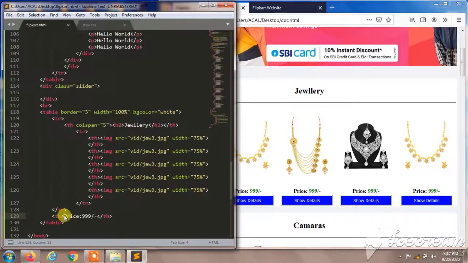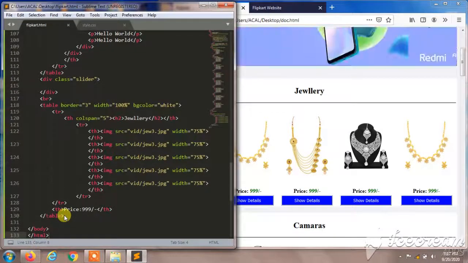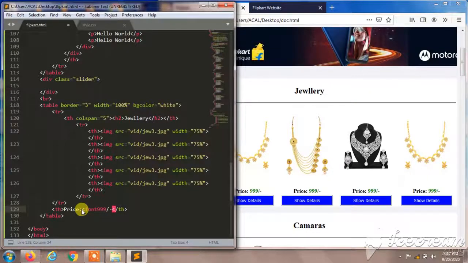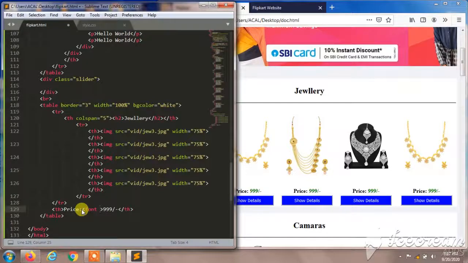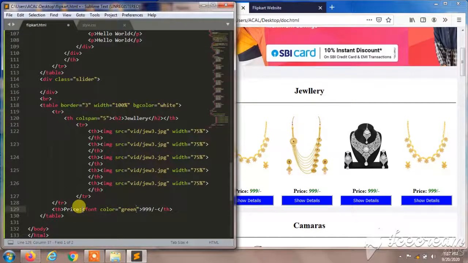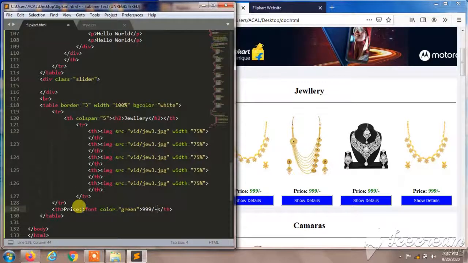I'll give font over here to change the color. I'll give font, I'll close the font, and in that font I'll give the color green, and I'll close the font command.